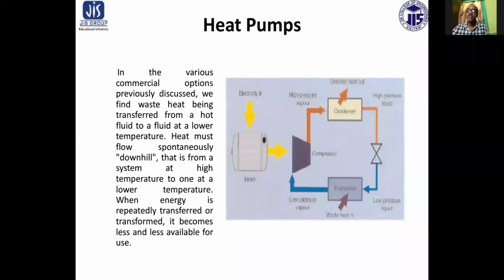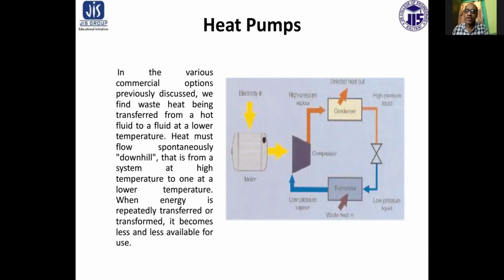Next, a very useful thing that is called a heat pump. It has various commercial applications. Previously, we have also discussed it to some extent. We find waste heat being transferred from a hot fluid to a fluid at lower temperature.